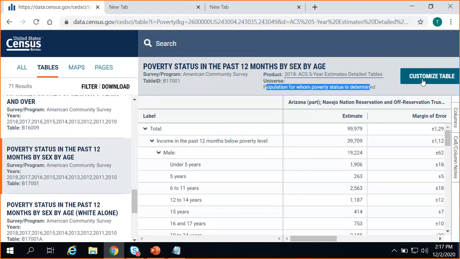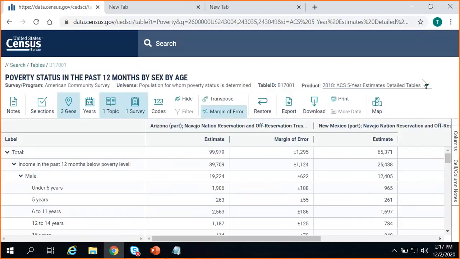I'm going to click on Customize Table just so we can see this across our full screen, and we'll start reading some of those results. We can see for Arizona, the Navajo Nation, there are 99,979 people for whom poverty status is determined, and out of that total, there are 39,709 people whose income is below the poverty level.